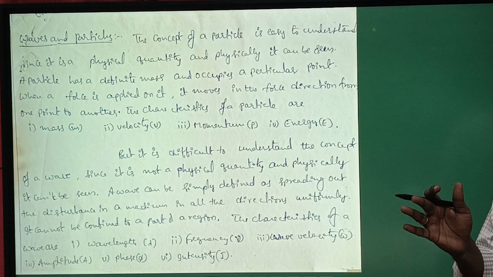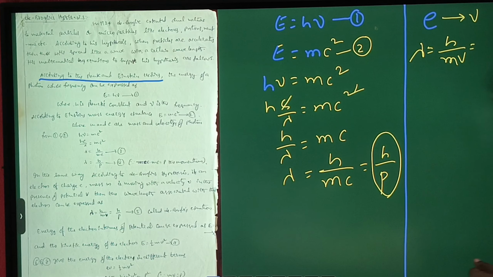The electron has mass m, charge e, and it is moving with a velocity v under a constant potential V. At that time, the wavelength associated with the particle wave can be represented as lambda is equal to h by mv, where v is the mechanical velocity of the particle. So lambda is equal to h by mv, and lambda is equal to h by p.